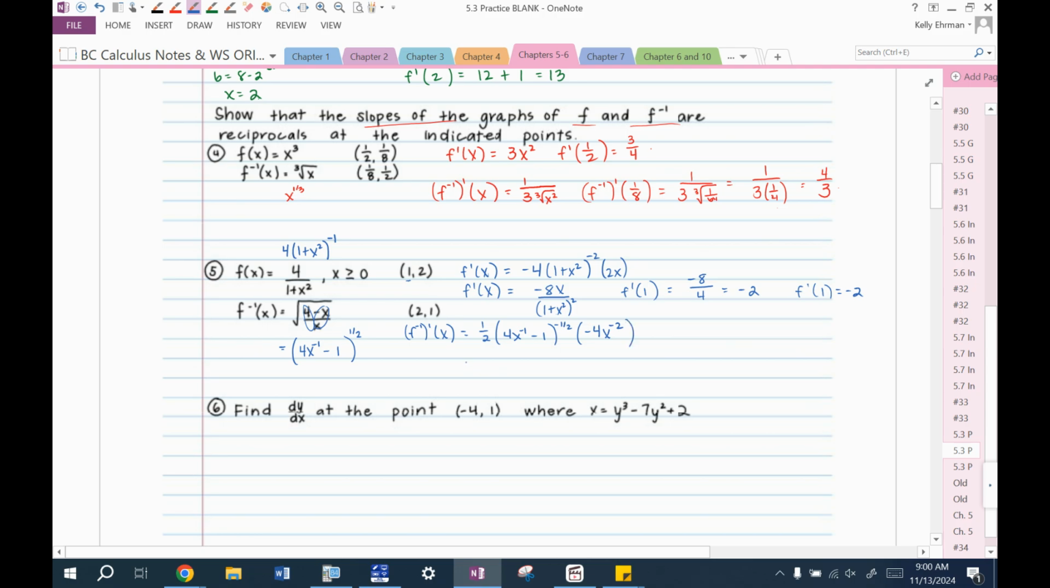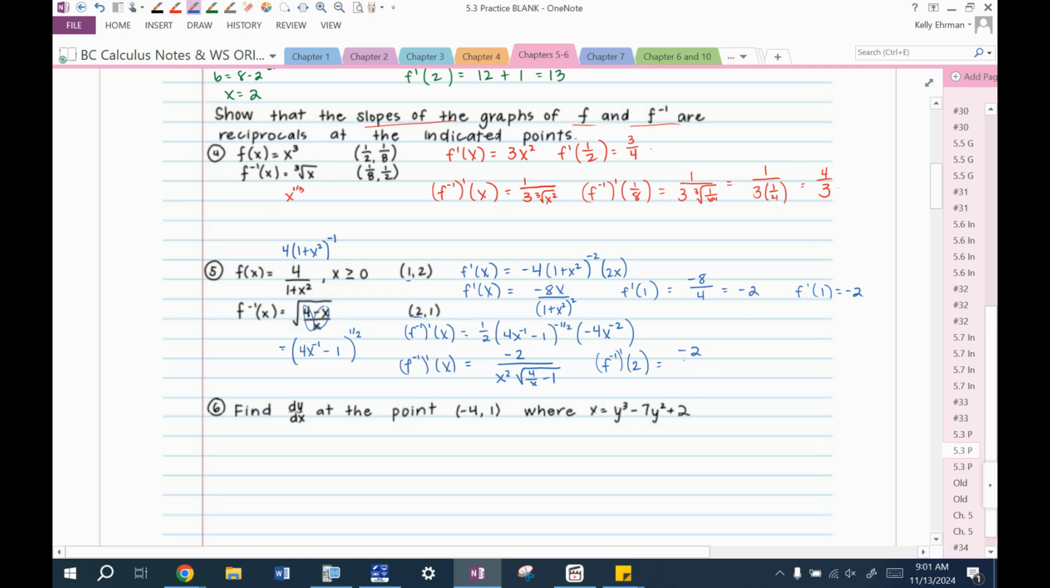And then let's clean that up. We're going to plug numbers into it, but I like to clean things up. So 1/2 times negative 4 is negative 2. This x to the negative 2 will come down here as x squared. And then this negative 1/2 will be the square root of 4 over x minus 1. So there's f inverse prime of x. Now let's find f inverse prime of 2.